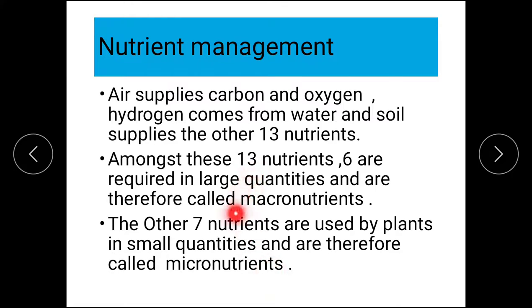Out of 13, 6 in large quantities and 7 in small quantities, and therefore they are called micronutrients. So these differences are also there, macronutrients and micronutrients. The term micro itself says small and macro means large. So it depends on quantities.